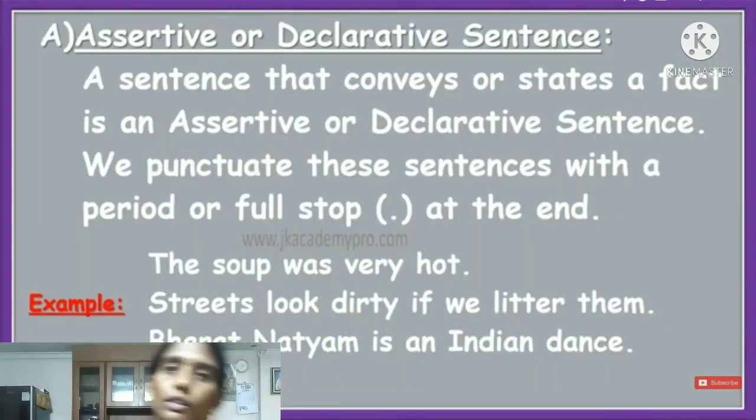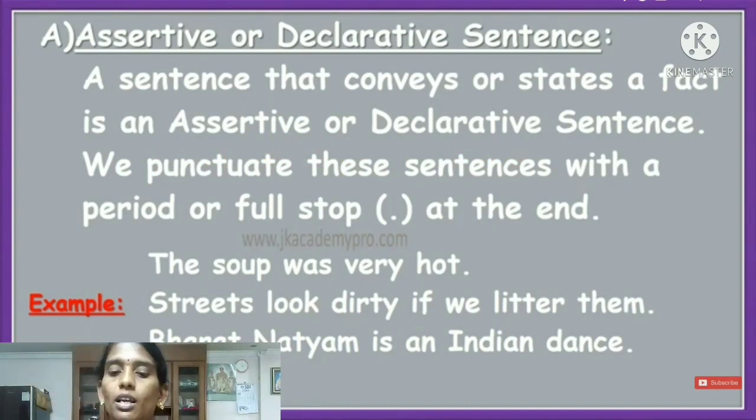What is the first one? What are assertive sentences? Assertive sentences we can call declarative sentences also. A sentence that conveys or states a fact is an assertive or declarative sentence.